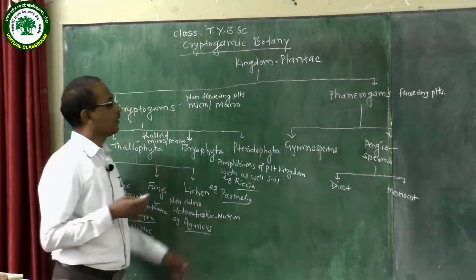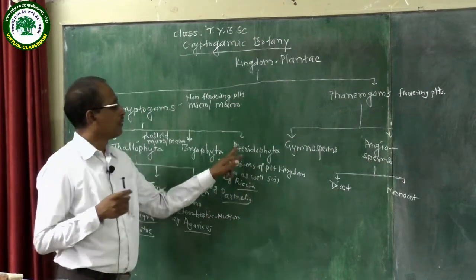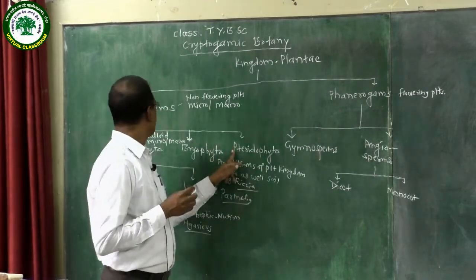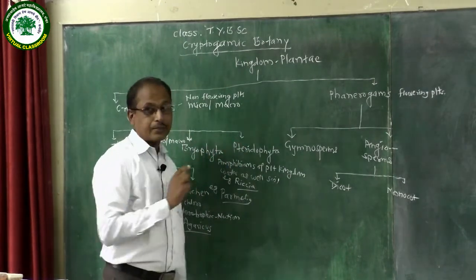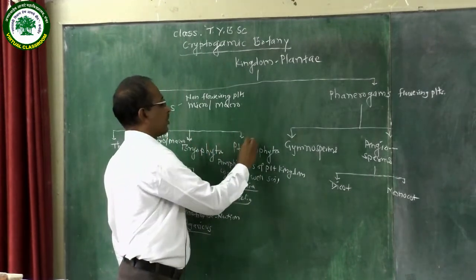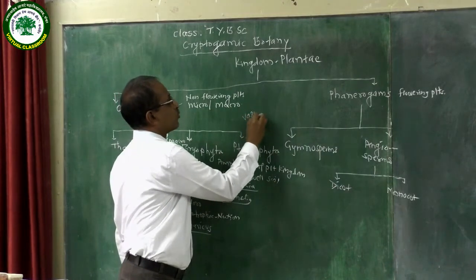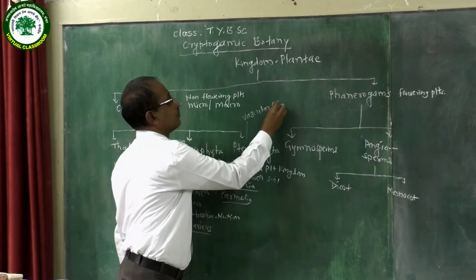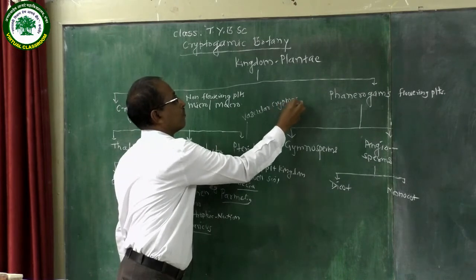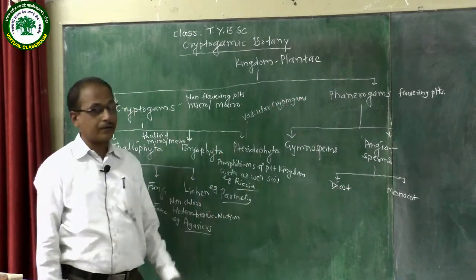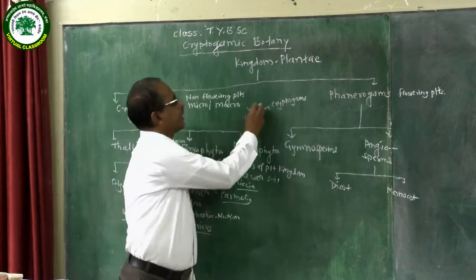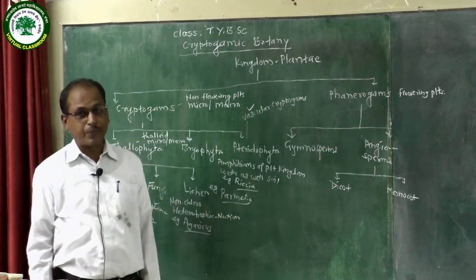The next group is Pteridophyta. Pteridophyta, it is included in cryptogams. Pteridophyta is also called as vascular cryptogams. Because in a Pteridophyta, vascular system is present, that is conducting tissue system is present.